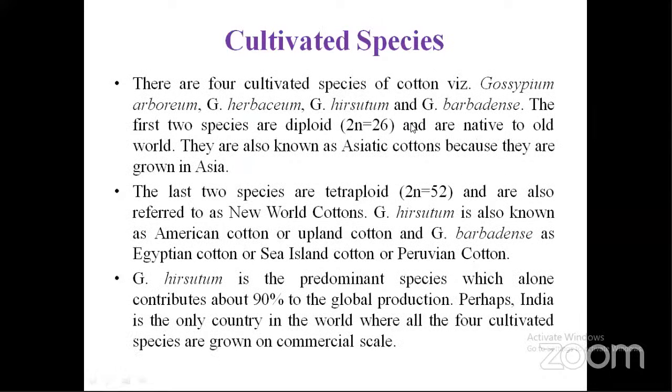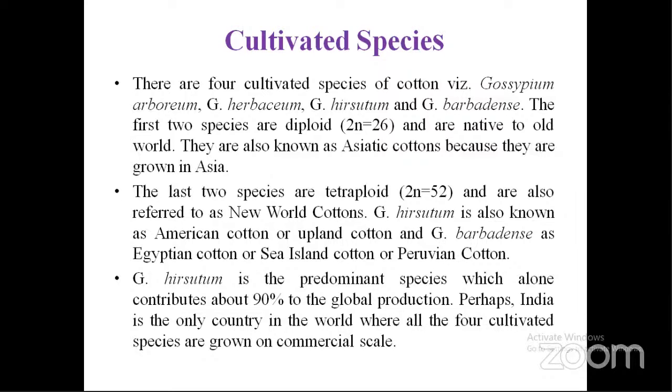There are four cultivated species of cotton. The first ones are Gossypium arboreum and Gossypium herbaceum. These both are native to the Old World. They are known as Asiatic cotton because they are generally grown in Asia, and they are diploid. Their chromosome number is 2n equal to 26. Next, Gossypium hirsutum and Gossypium barbadense are both referred to as New World cotton. These two are tetraploid species, with chromosome number 2n equal to 52.